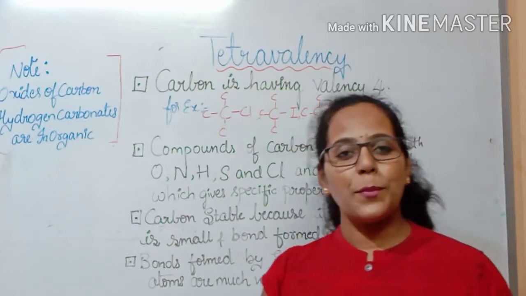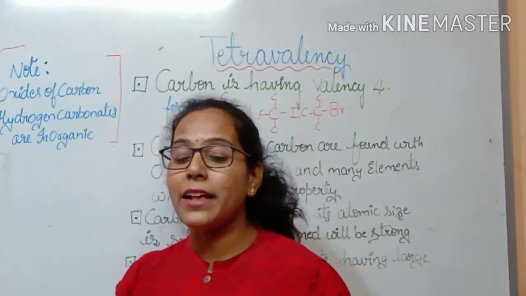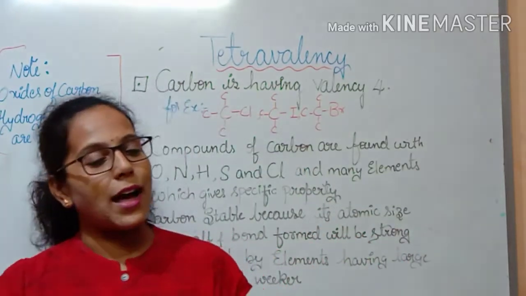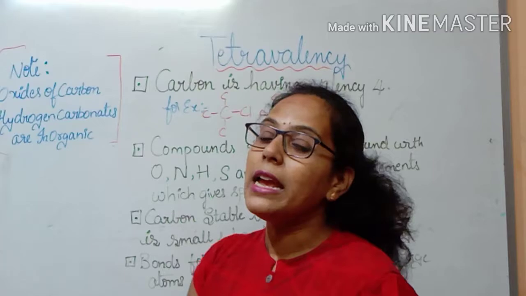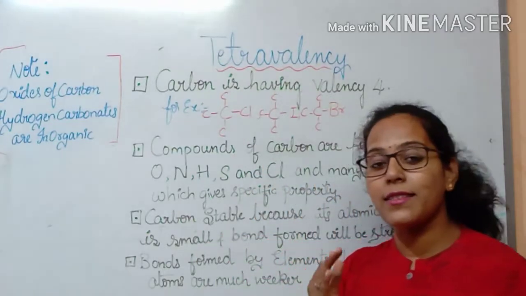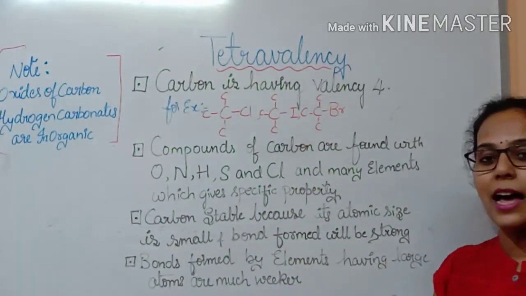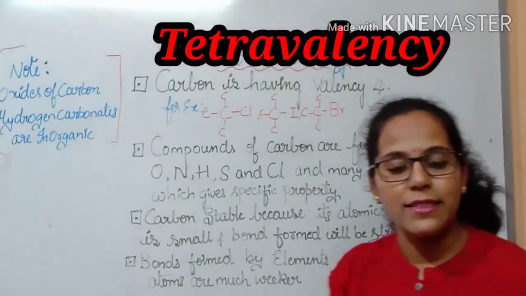Ramya. So in the previous session, I explained the first property of carbon, that was catenation. In this session, we are going to understand the second and most important property of carbon, that is tetravalency.